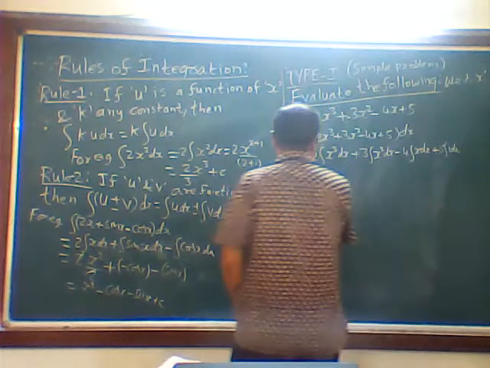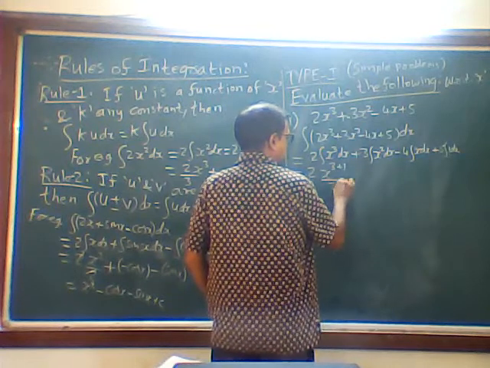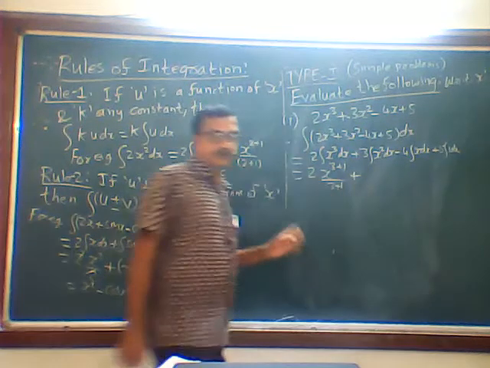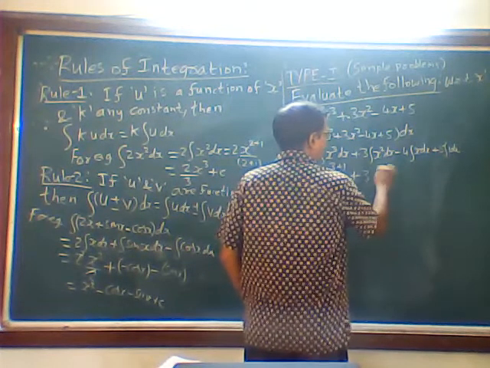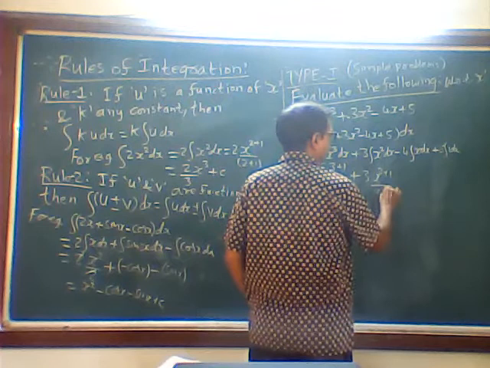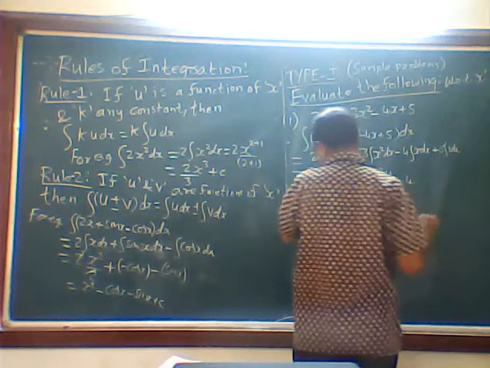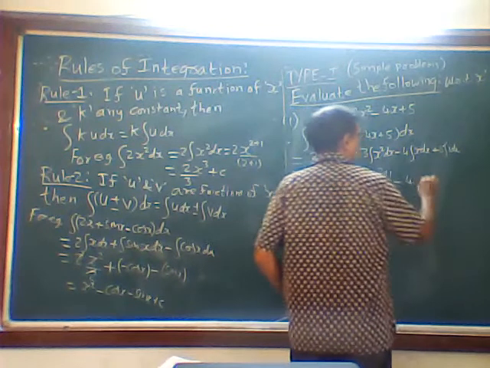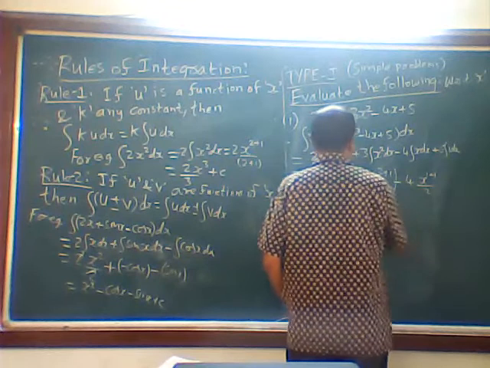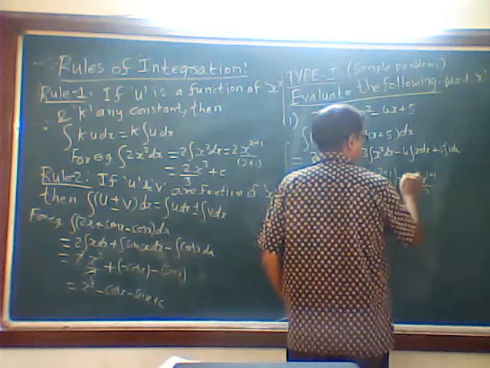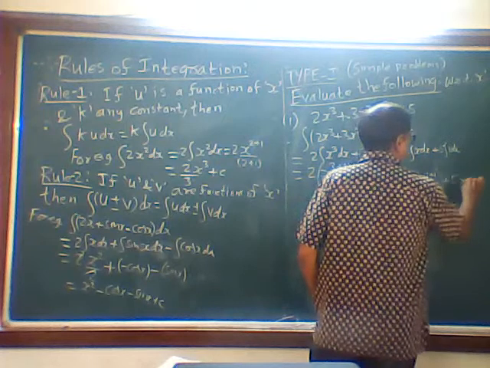Now x cube will be 3 plus 1 divided by 3 plus 1. As it is the first problem, I will do it in detail: 3 plus 1 divided by 3 plus 1, 2 plus 1 divided by 2 plus 1. Minus 4, integration of x dx: x raised to 1, so 1 plus 1 divided by 2. Plus 5, integration of 1 is x.